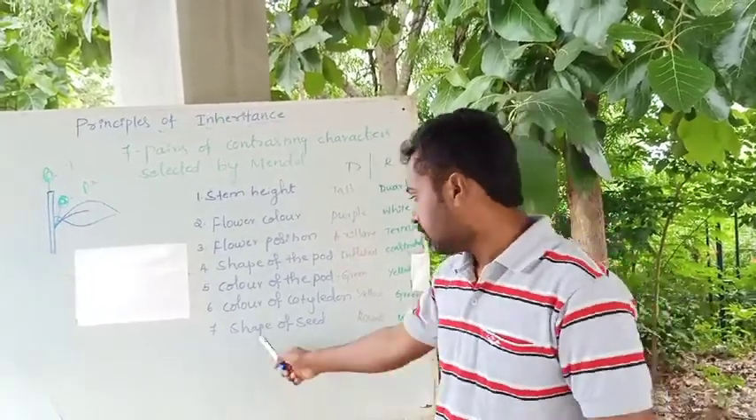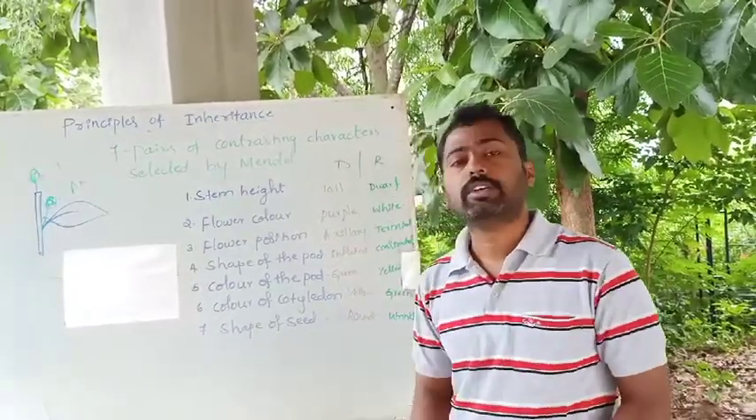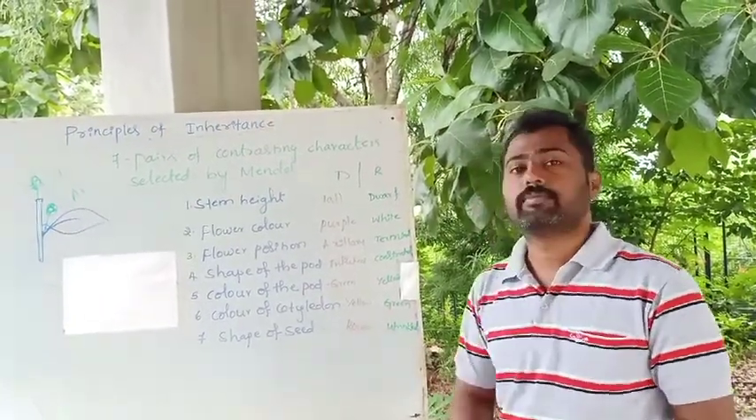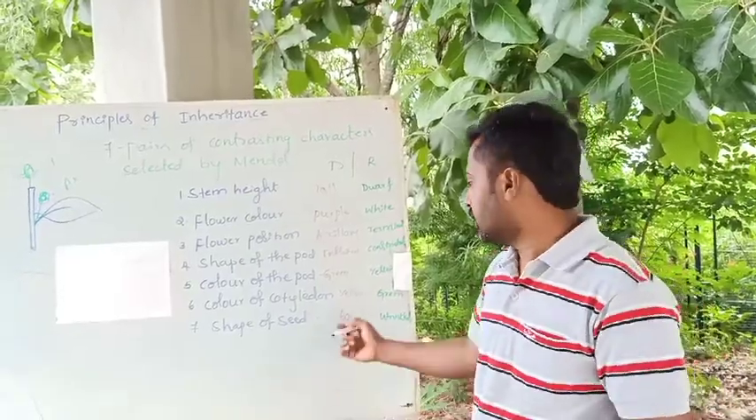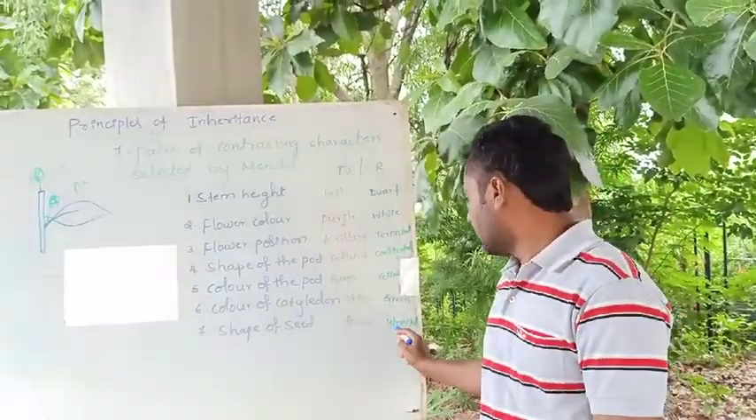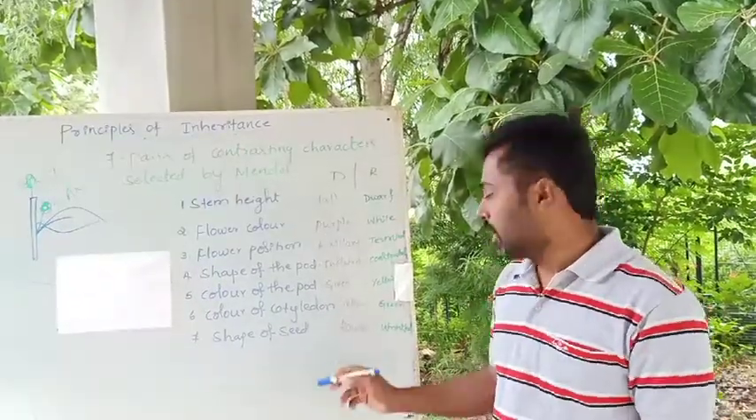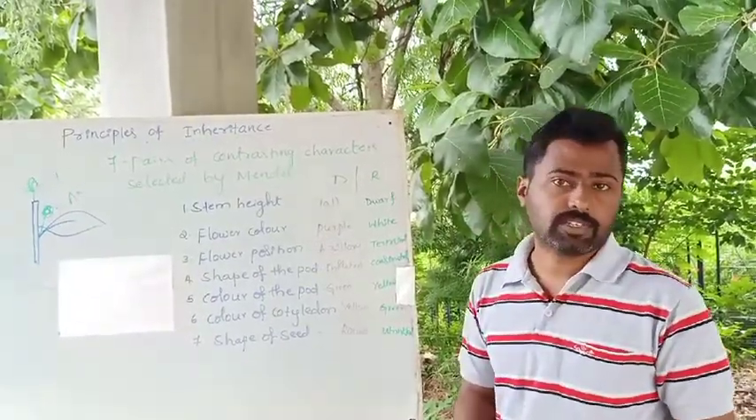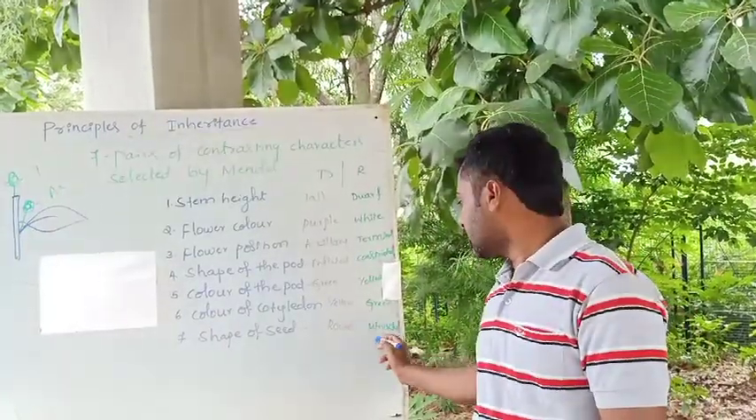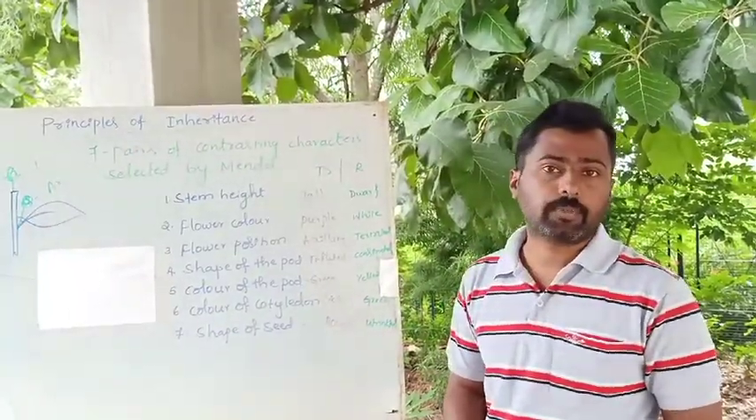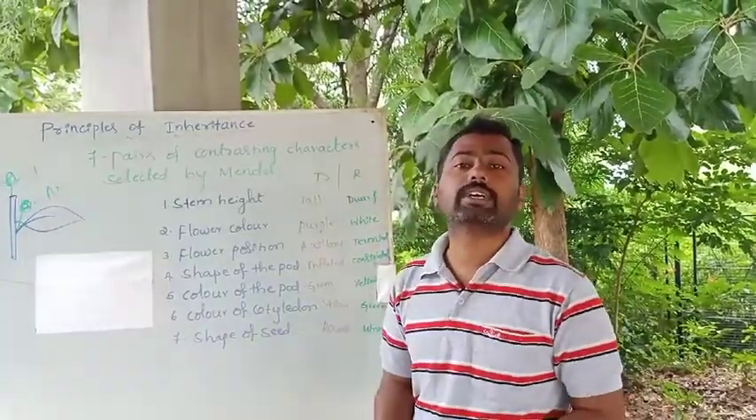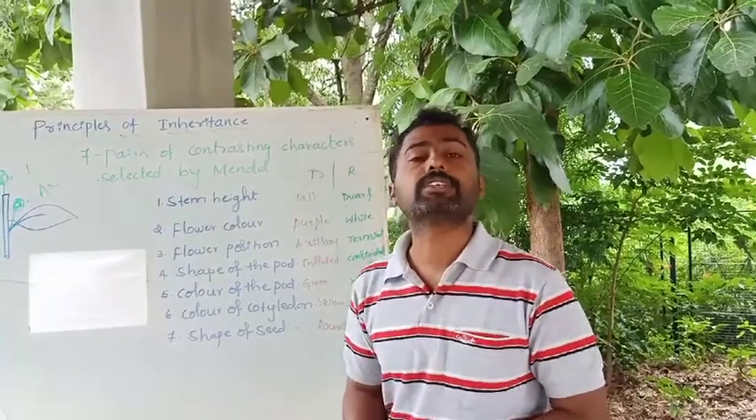Okay, then the shape of the seed, last one. See, in the shape of the seed, round nature of the seed is dominant. If the seed is fully round, then it is considered as dominant one. If there are wrinkles, the wrinkled nature of the seed is considered as the recessive. Round nature of the seed is dominant, whereas the wrinkled nature of the seed is nothing but the recessive character. Okay, so these are the 7 contrasting characters which were selected by Gregor John Mendel for his hybridization work.